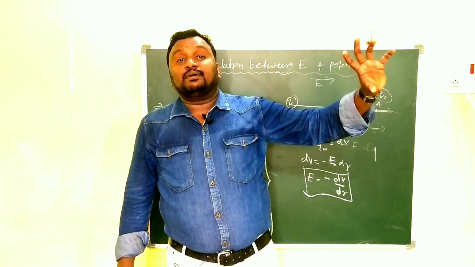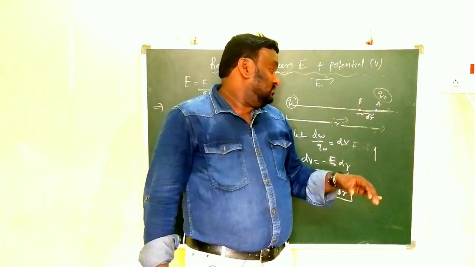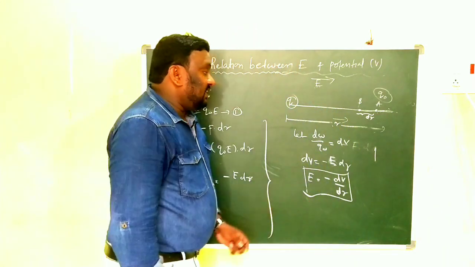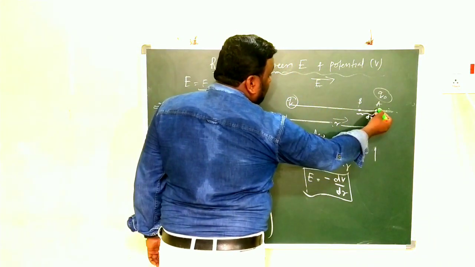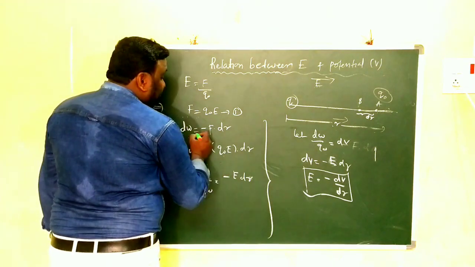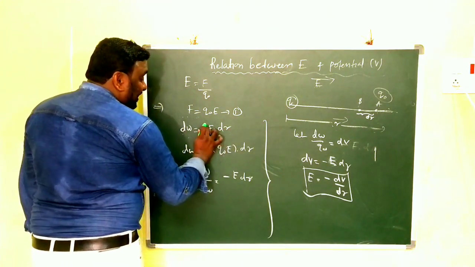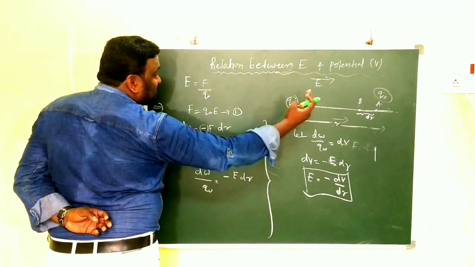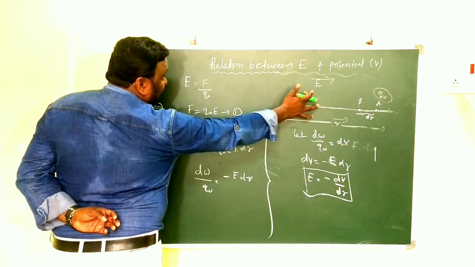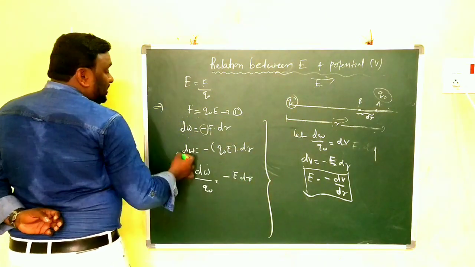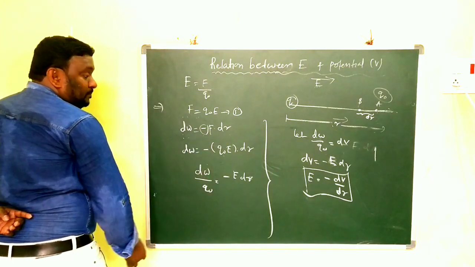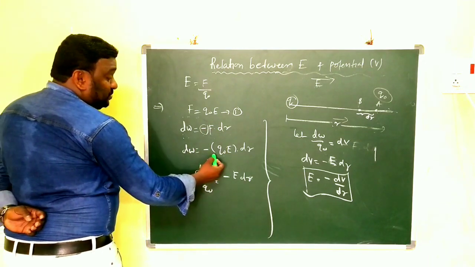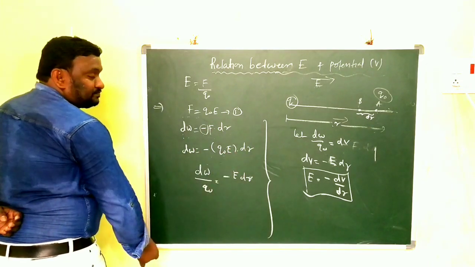So dW is equal to F into dr. Generally, work is equal to F into S, force into distance. In the same manner, the amount of work done to move the charge from A to B is dW is equal to minus F into dr. Here minus only represents the opposite sign, since the charge is moving from A to B, against the electric field direction. Clear? Already the F value is Q naught E. Substitute there: dW is equal to minus Q naught E into dr.